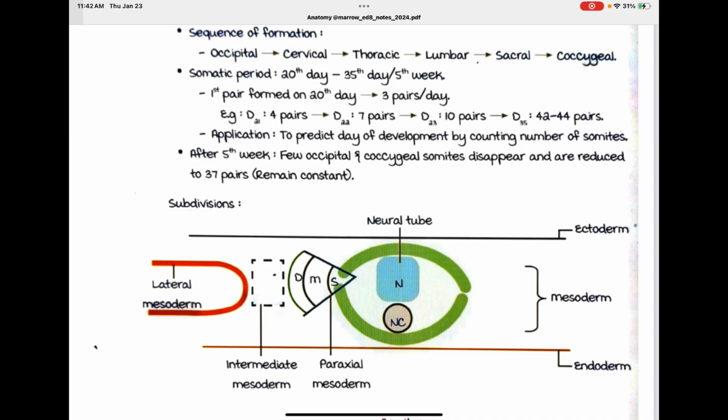Application: to predict the day of development by counting the number of somites. You can count how many somites there are, and you can see which day of gestation it is.